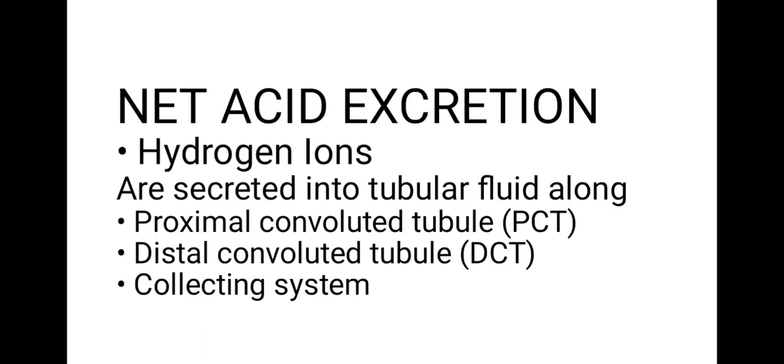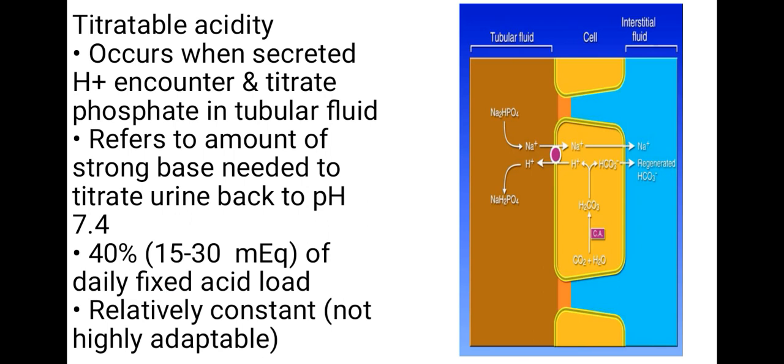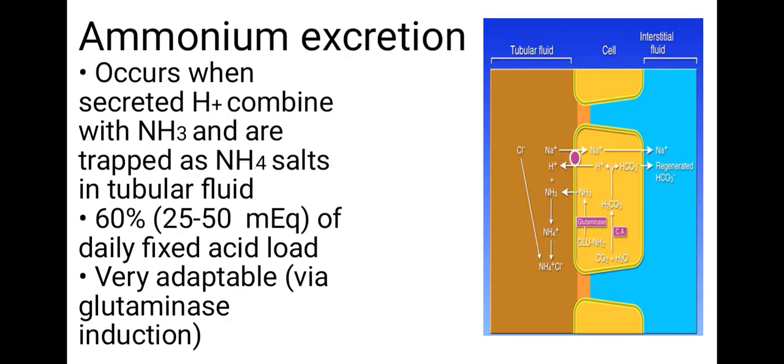Then net acid excretion. Hydrogen ions are secreted into tubular fluid along the proximal convoluted tubule, distal convoluted tubule and collecting duct. Titratable acidity occurs when secreted H plus encounters and titrates phosphate in tubular fluid. It refers to the amount of strong base needed to titrate urine back to pH 7.4. It is 40%, 15 to 30 milliequivalents of the daily fixed acid load, relatively constant, not highly adaptable.